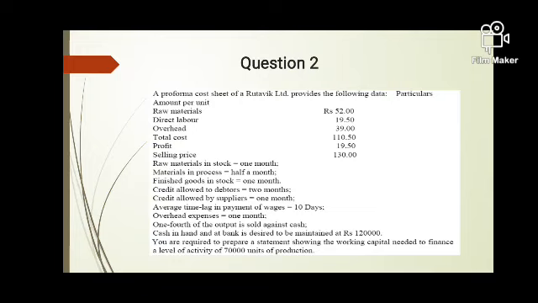WIP is half a month; we calculate WIP for the full year, and then we calculate for half a month. Finished goods, again 1 month. Credit allowed to debtors is 2 months, that is our debtors. Credit sales are for 2 months. Creditors are giving us credit for 1 month.